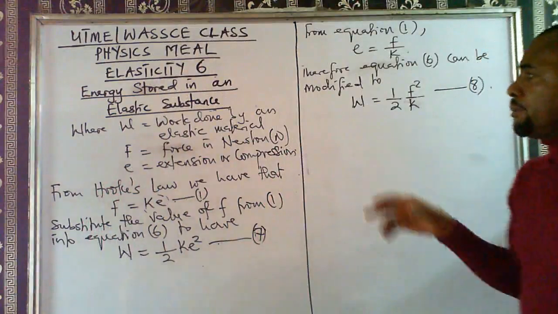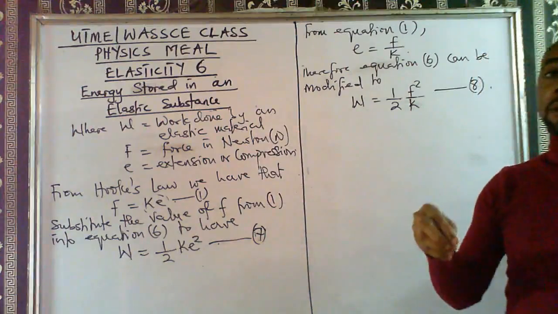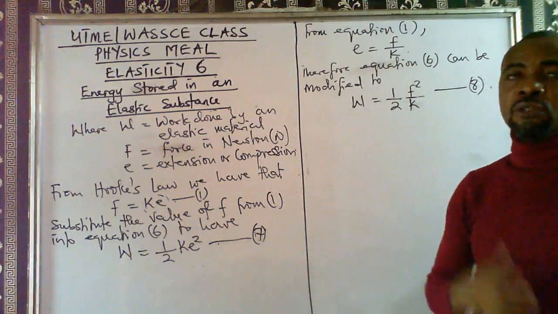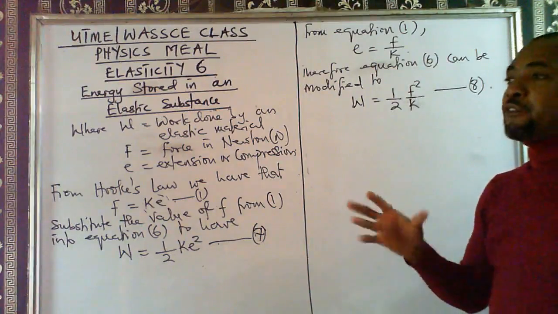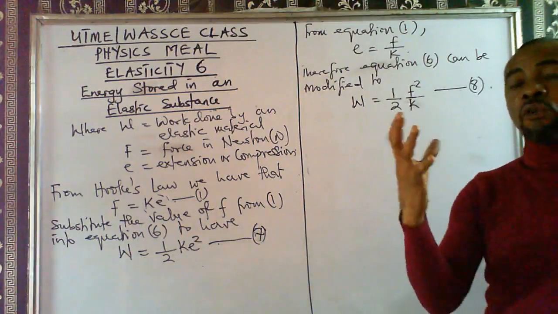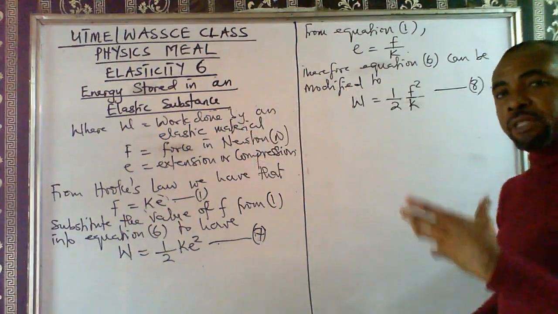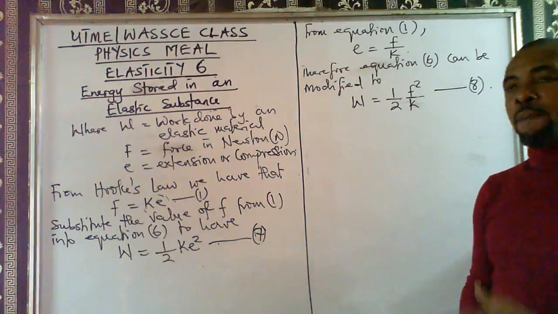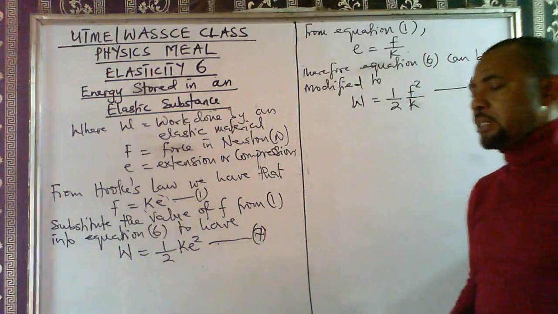Okay, now using energy conversion, this elastic potential energy can be converted to kinetic energy. Yes, it can be converted to kinetic energy because if, for example, you release a stone from a catapult, the stone will be in motion. That means from potential energy, from being at rest, to being in motion. So the potential energy has been converted to kinetic energy.